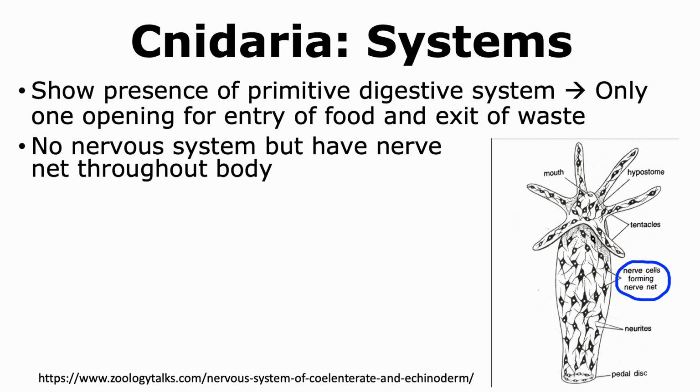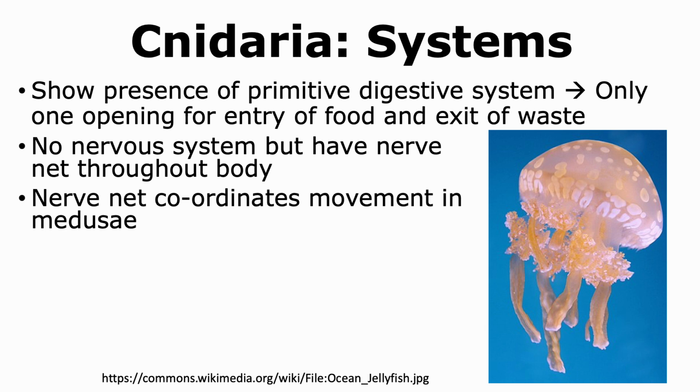Cnidarians do not have a well-developed nervous system, but they do have nerve cells that form net-like structures called nerve nets. These nerve nets are present throughout the body and are able to coordinate movement in the medusae, which are the motile form of cnidarians.